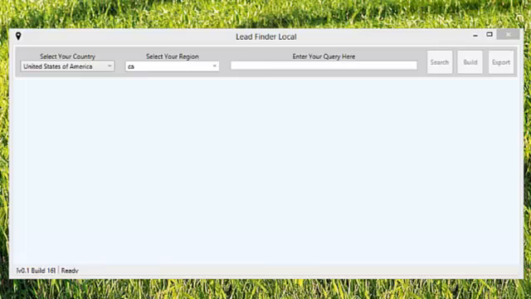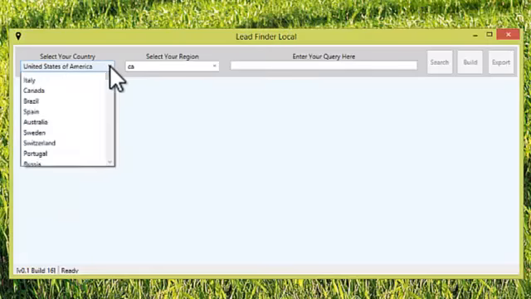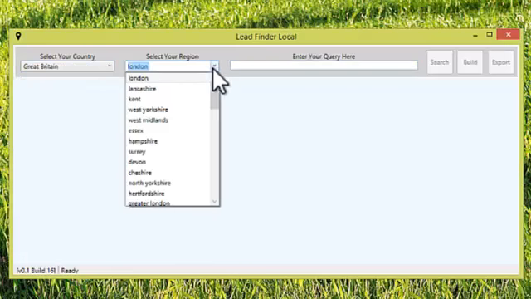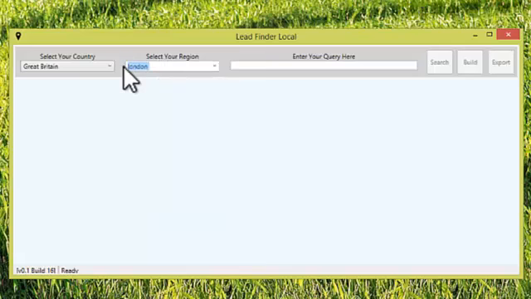This is one of the simplest, fastest and easiest ways to find leads to local businesses. I'm going to show you exactly how you can use this program. For this demonstration, I'm going to use Great Britain, and we're going to look at one of the counties in Great Britain. Let's look at Merseyside, and we're going to look for locksmiths.